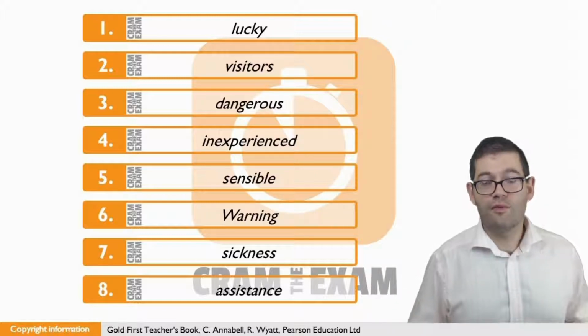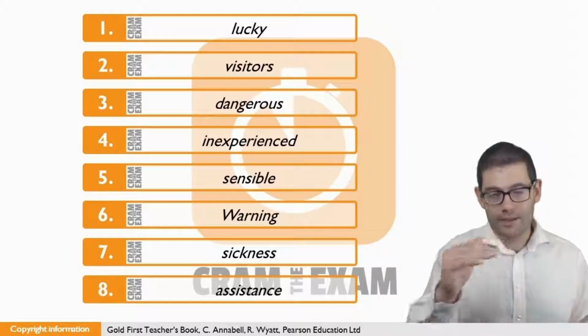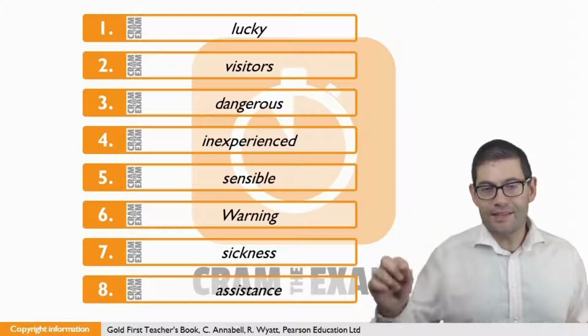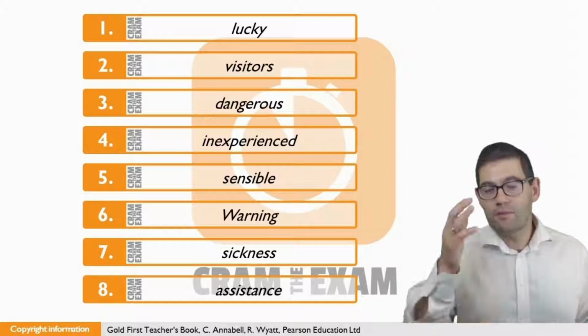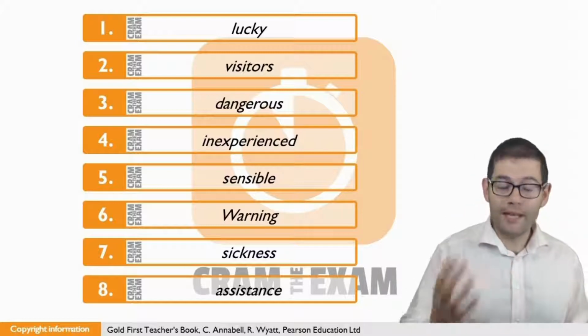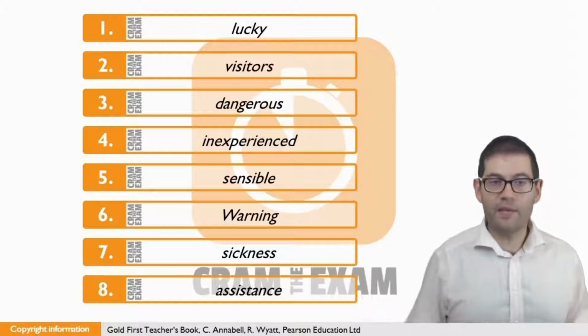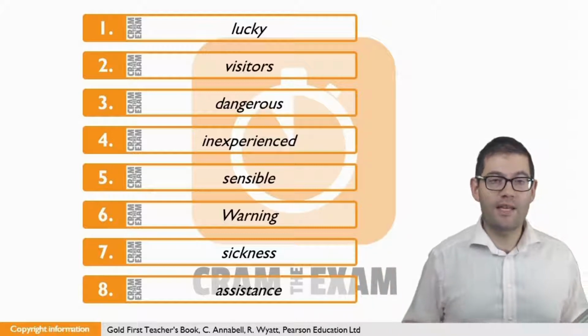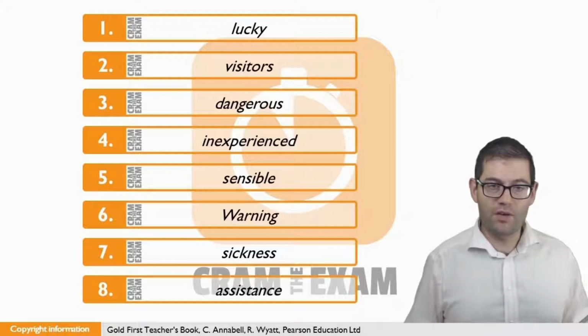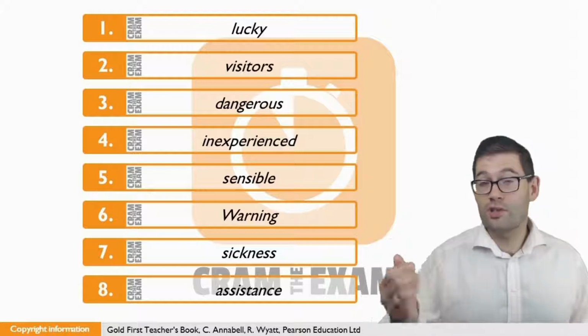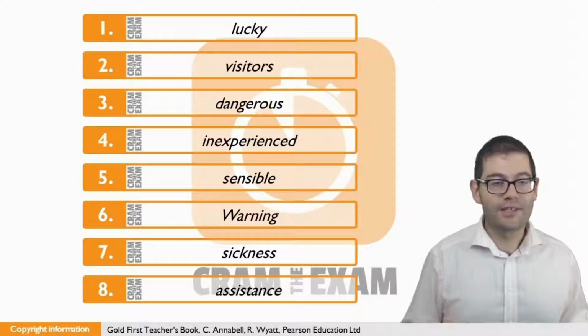For question number 3, we've got the language pattern here, which is how, and there's our gapped word, something can be. Well, because of this language pattern, what we need here is an adjective. How plus adjective something can be. And in this case, the adjective that we need is dangerous, and it fits the context perfectly. How dangerous being in such a hot, dry climate can be.